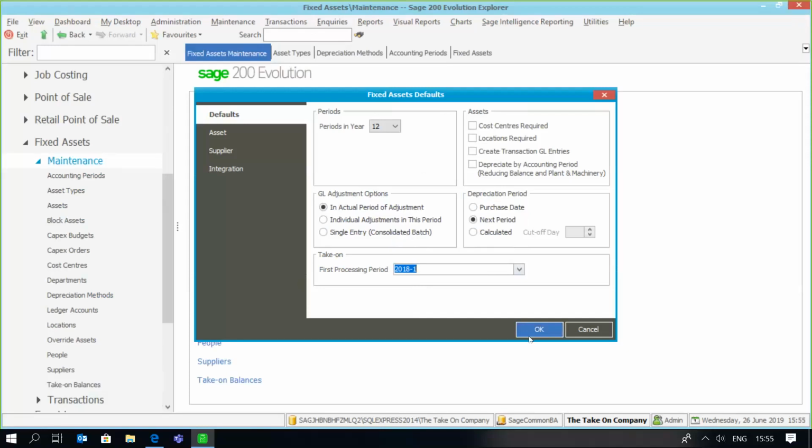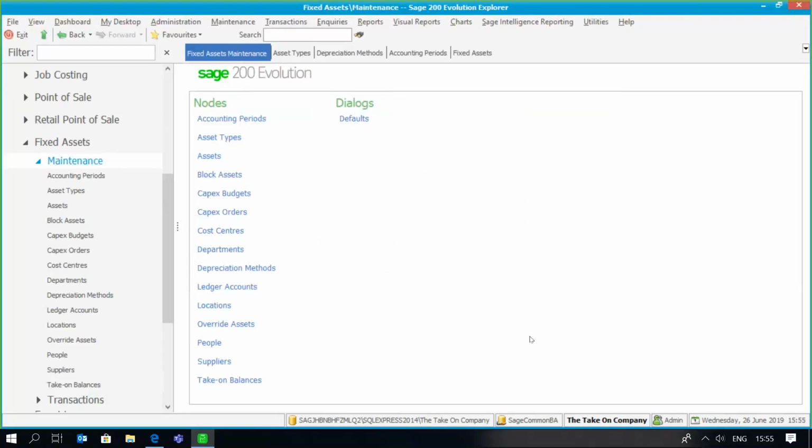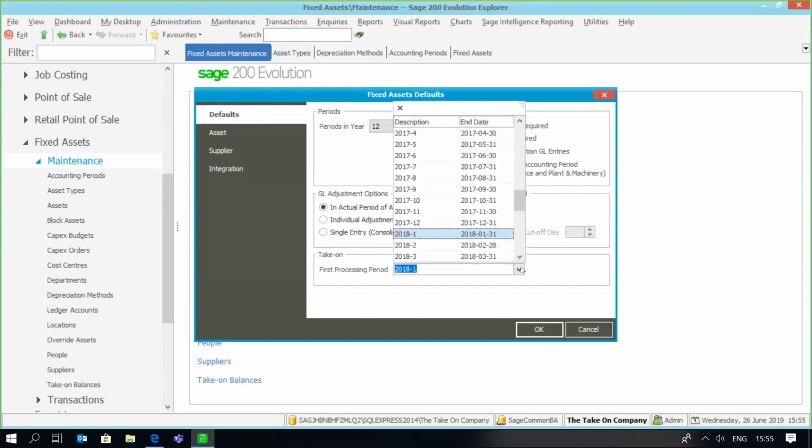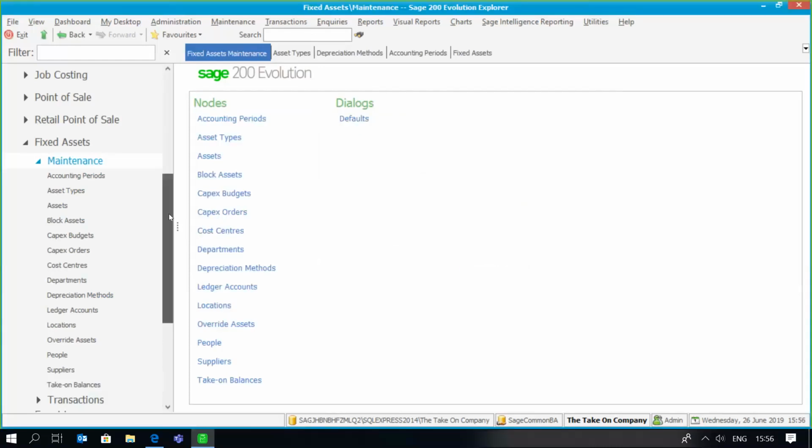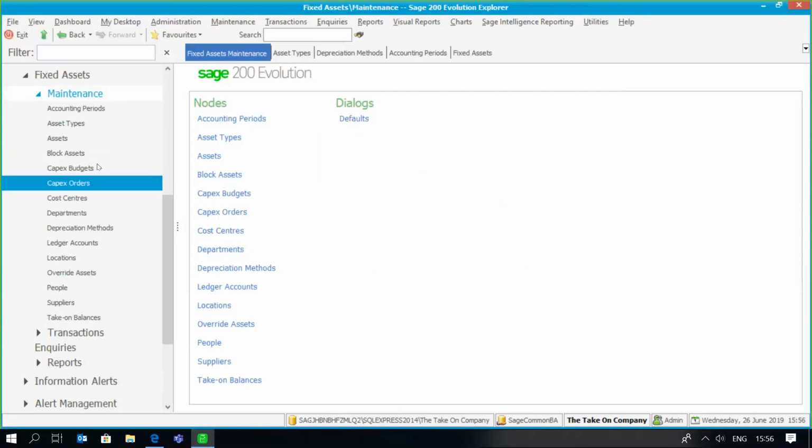Remember that once I've specified these details and I return back, it can still be changed. However, once I've processed any transactions, we obviously can't change it. So it's very important that you specify the right first processing period in order for your subsequent depreciation calculations to be correct and in accordance with your depreciation methods and asset types. Right, so once that's done, I'm now going to go create an asset.